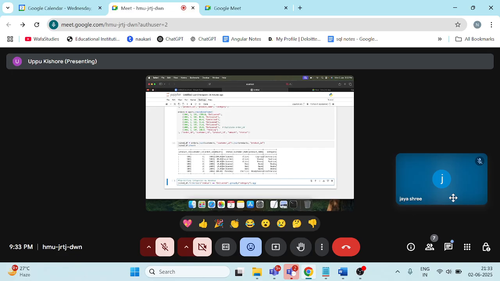To calculate the revenue for every category, we need to add all those items, right? So what is the total revenue we got for books? We will add all the amounts that were received by the category books. So based on the category we will calculate the aggregation. Here we have to perform the sum.